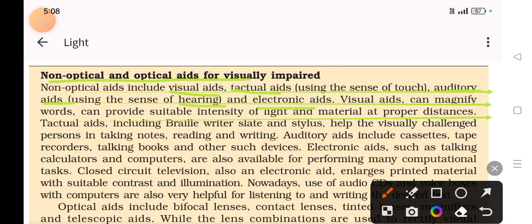Electronic aids use sensors, like a stick, where if any obstacle is in front of the person, the sensor will detect it and then the buzzer will sound. Visual aids can magnify words and provide suitable intensity of light and material at the proper distance. This visual aid is for people who have blurry eyesight, not blind at all. Okay.